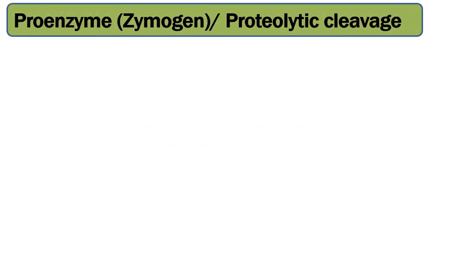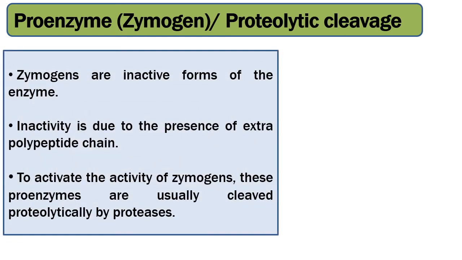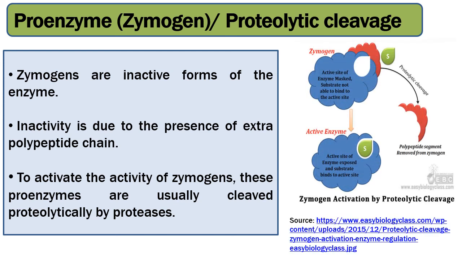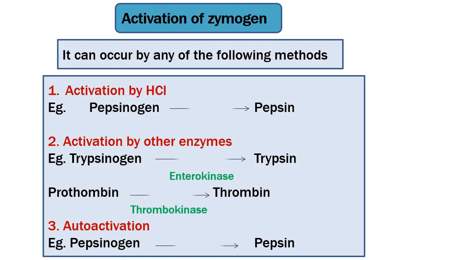Another way of controlling the enzyme activity is proteolytic cleavage. Here, some enzymes are secreted as proenzyme form or zymogen form, which are inactive forms of the enzyme. Inactivity is due to the presence of extra polypeptide chain. To activate the zymogen, these proenzymes are usually cleaved proteolytically by proteases. The activation of zymogen can take place by any of the following methods.